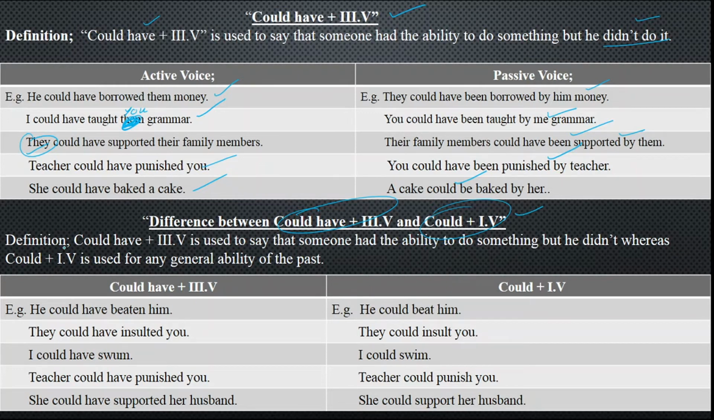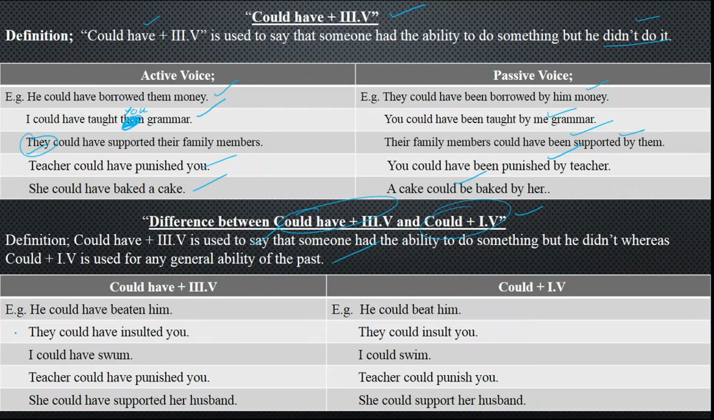Now the difference is: could have plus third form of the verb is used to say that someone had the ability to do something but he didn't. Now see, the same person had the ability but he didn't do it himself. He had the authority, permission, all of the rights and all of the authorities, but he or she themselves did not do it. Whereas could plus first form of the verb is used for any general ability of the past, whatever ability someone had in the past.